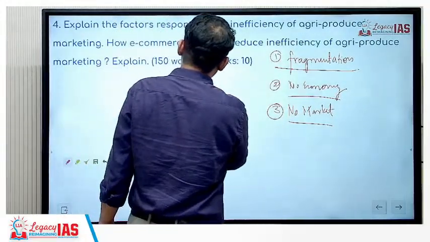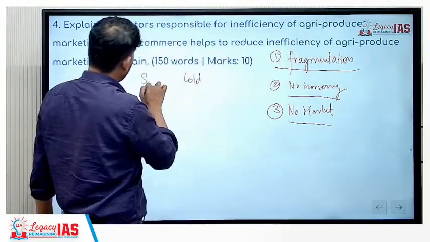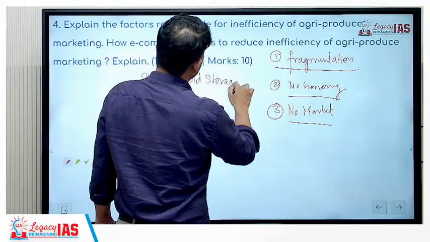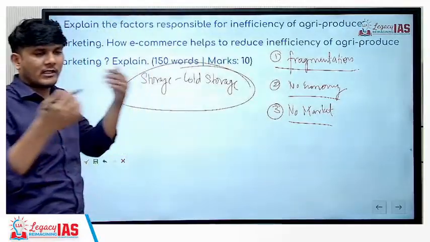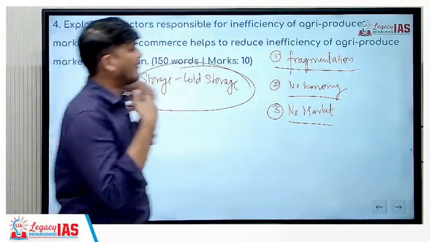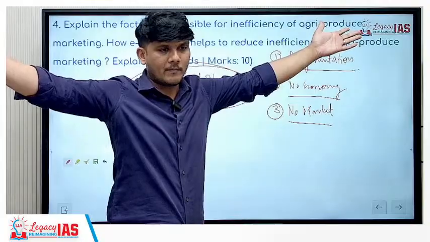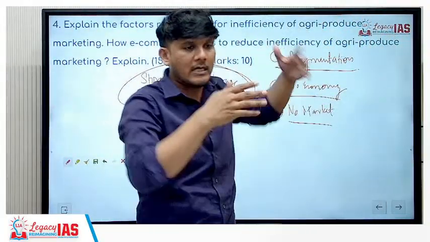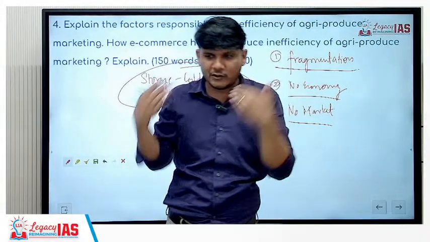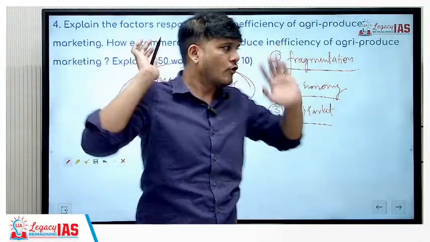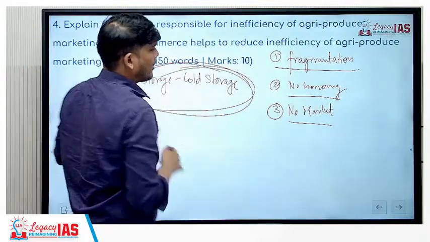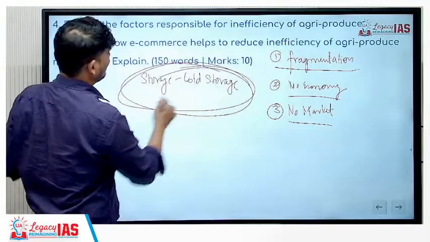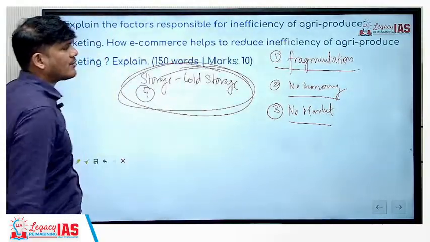Next, you have issues with respect to storage. You have issues with respect to cold storage. Since I have the problem of storage, I won't even keep it with myself and market it. I will give it off to as many people as I can: 10 different buyers, wholesalers, retailers, shops, markets, or some of the farmers themselves sit on the ground and sell it off. Why? Because the storage facility is not there. If I do not sell it right now, what will I do with it tomorrow? So cold storage facilities, etc., are also not present with them.